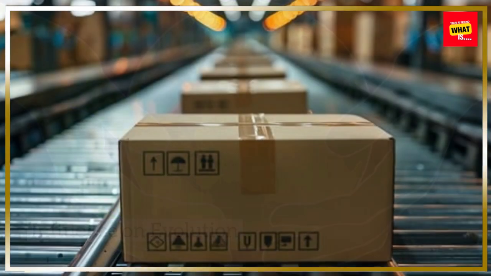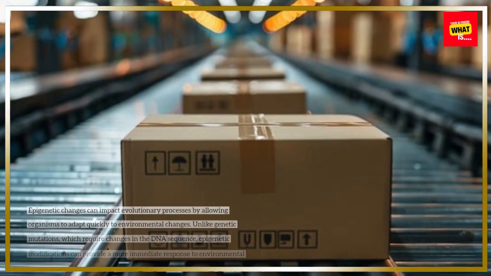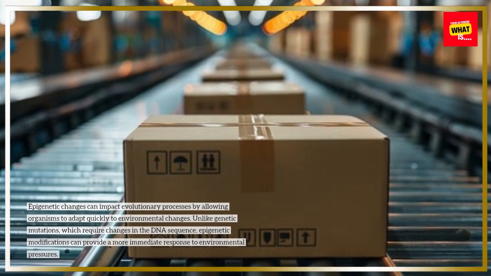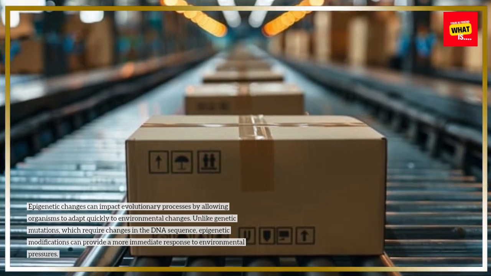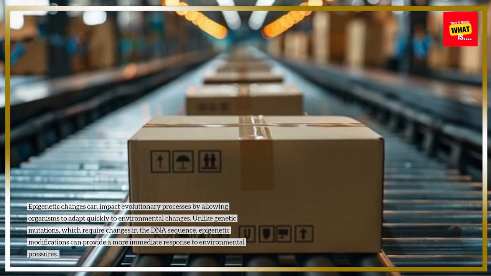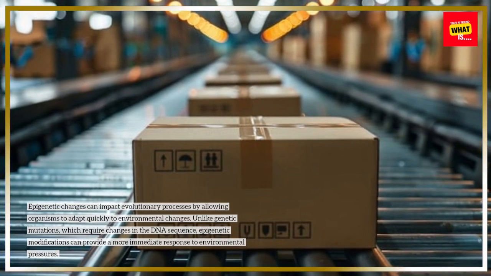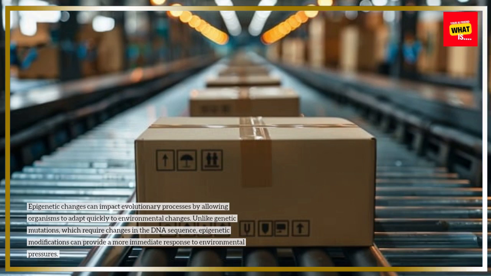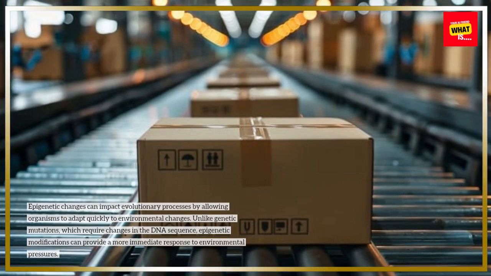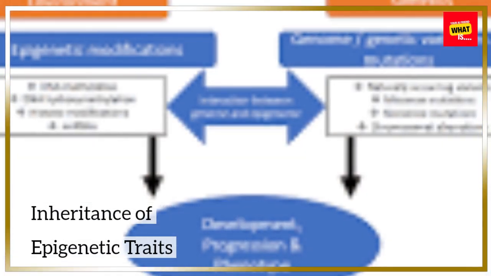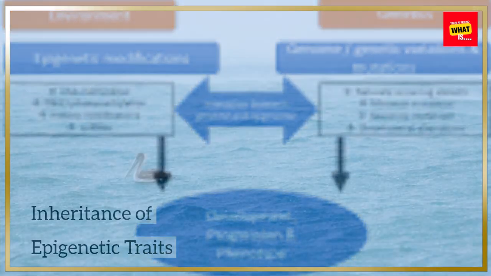Influence on evolution. Epigenetic changes can impact evolutionary processes by allowing organisms to adapt quickly to environmental changes. Unlike genetic mutations, which require changes in the DNA sequence, epigenetic modifications can provide a more immediate response to environmental pressures.